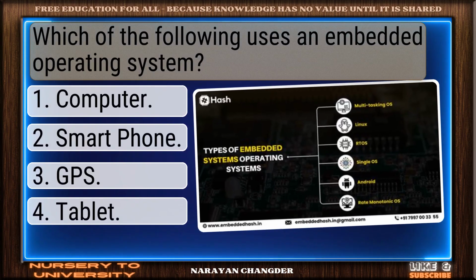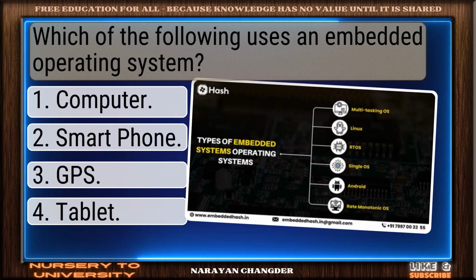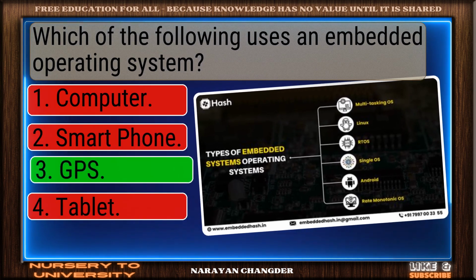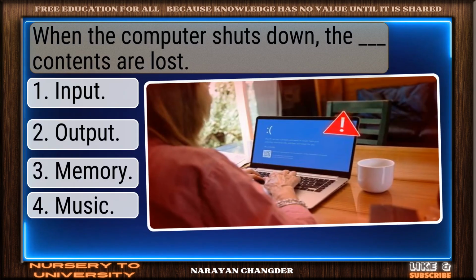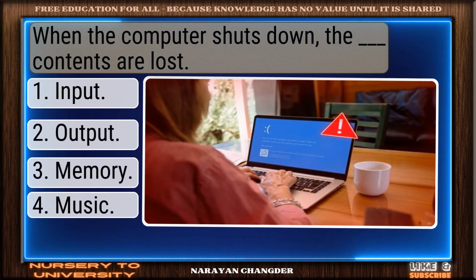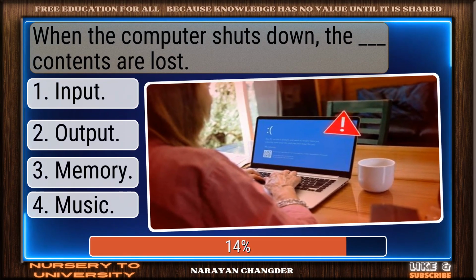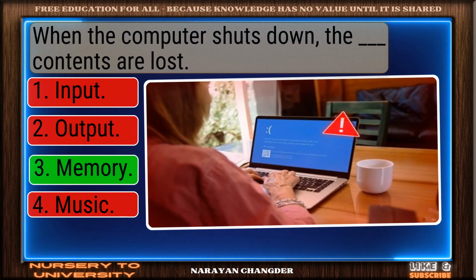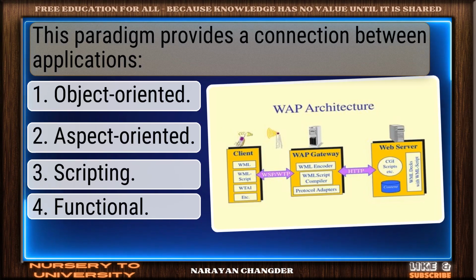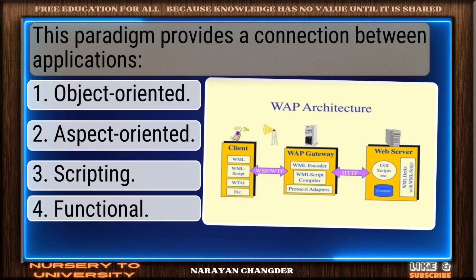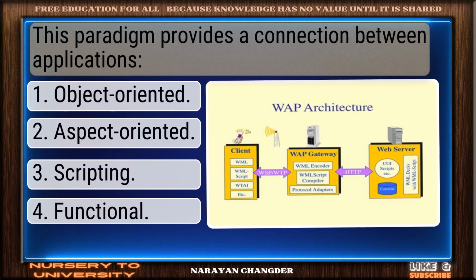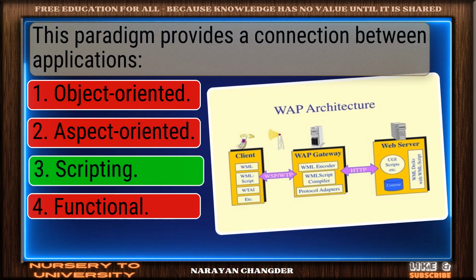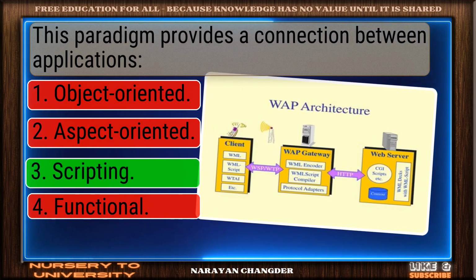Which of the following uses an embedded operating system? Sharp thinking. G-piece is right. When the computer shuts down, the dash contents are lost. Great job. Memory is accurate. This paradigm provides a connection between applications. Nice selection. Scripting is correct.